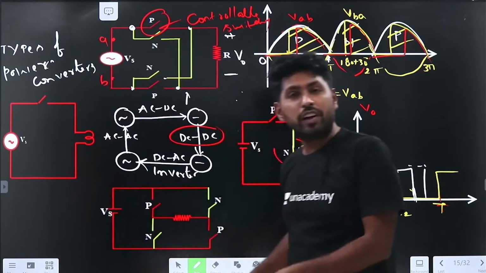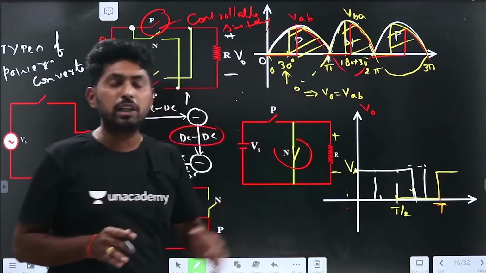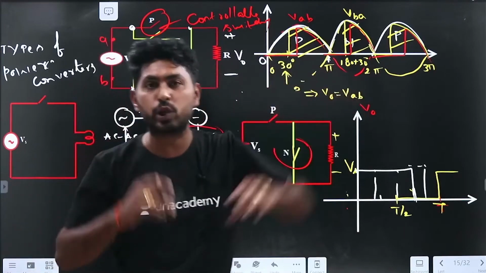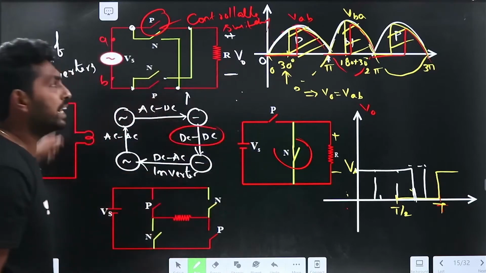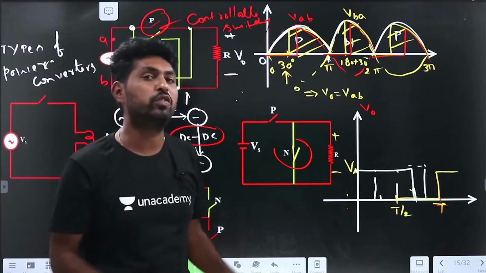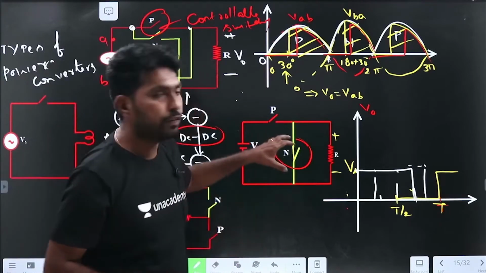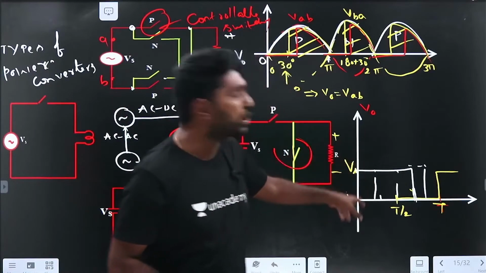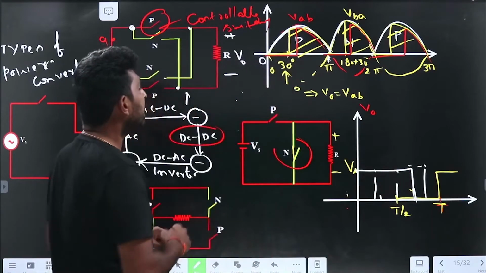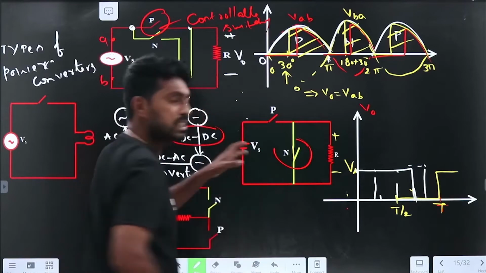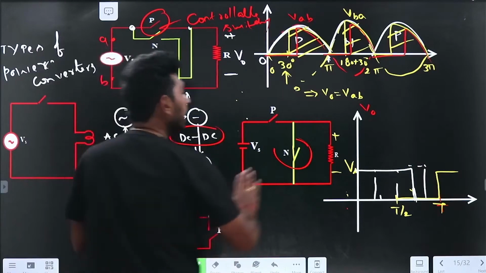I have seen one question in the comment box. Sir, you said that converters are a combination of switches and energy storage elements, but nowhere have I used an energy storage element here. What is the function of energy storage elements? If you observe here, the input current drawn is similar to this waveform, so it injects harmonics into the system. To eliminate the harmonics, we need to keep the L and C.